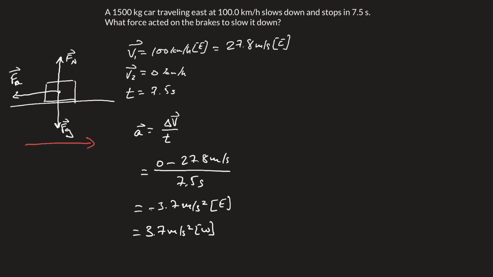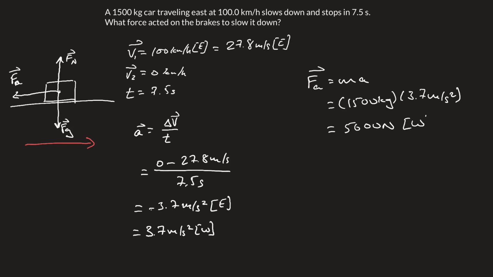Last, now we can actually solve for the FA, which is the applied force on the brakes. So FA is equal to MA. In this case, M, given in the question, is 1,500 kilograms, and A, which we just solved for, is 3.7 meters per second squared. That's in the west direction, so our force is going to end up being 5,600 newtons, also following the same direction as our acceleration, west.